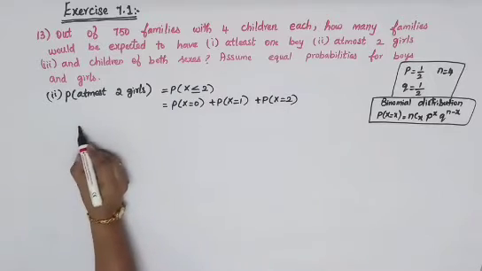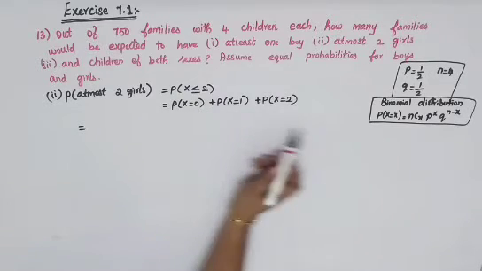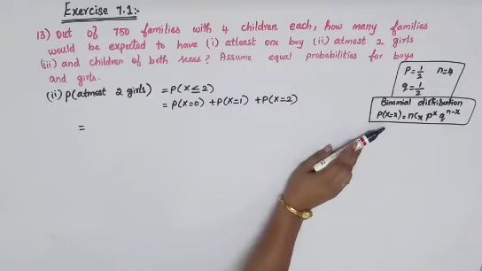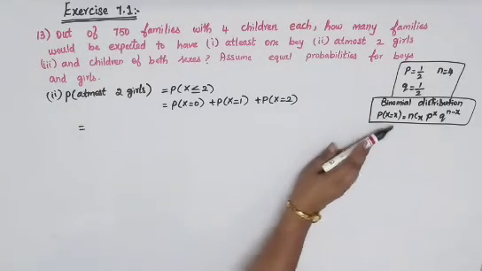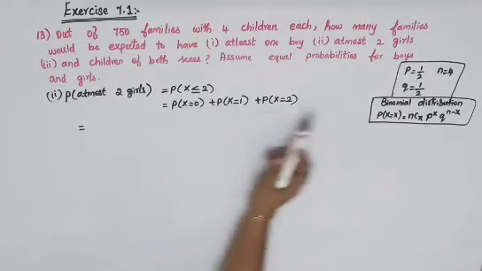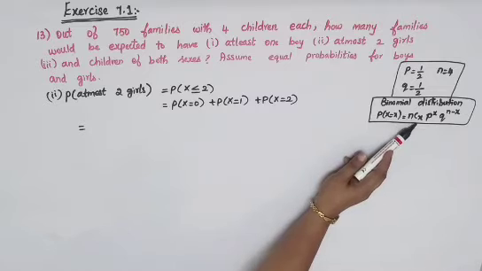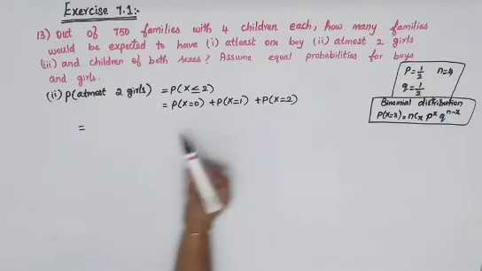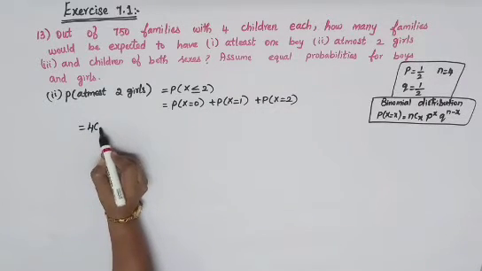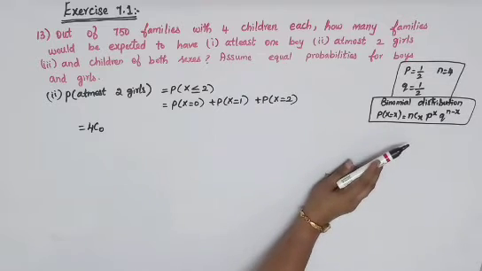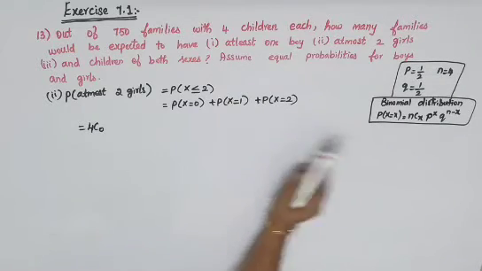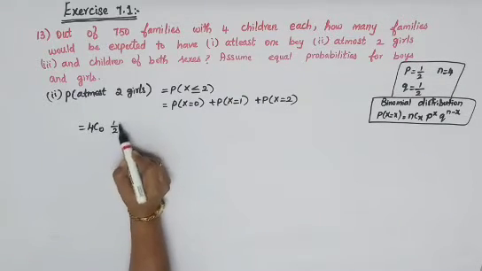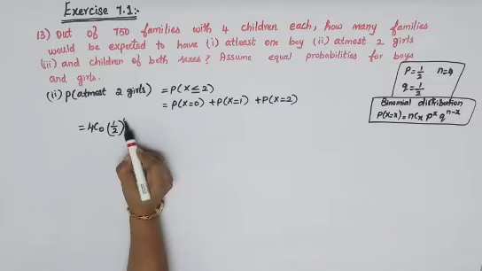Okay, so which is equal to, now each one you will have to go to a binomial distribution and substitute it over there. So here n is equal to 4, so nCx is 4C0 you will get. So 4C0, P power x, P is 1 by 2, so 1 by 2 power 0.